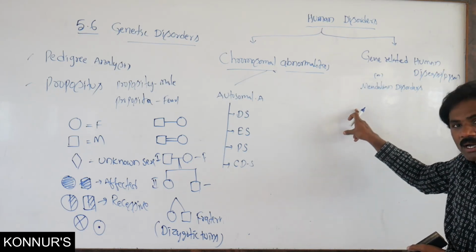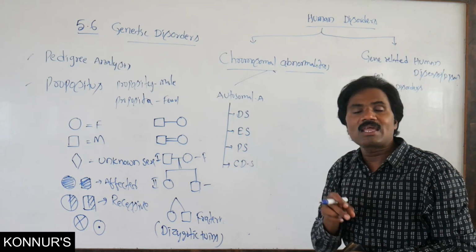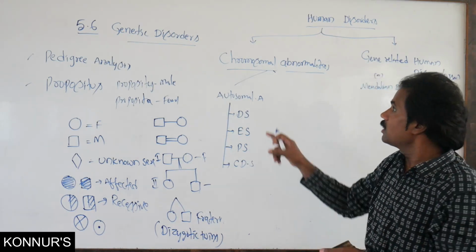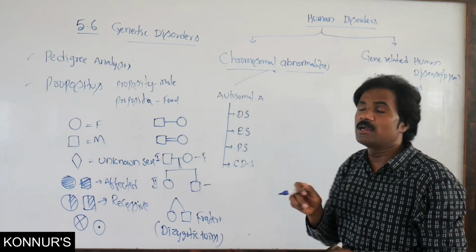In these Mendelian disorders, there are allele abnormalities. Here, chromosomal abnormalities; there, allele abnormalities.